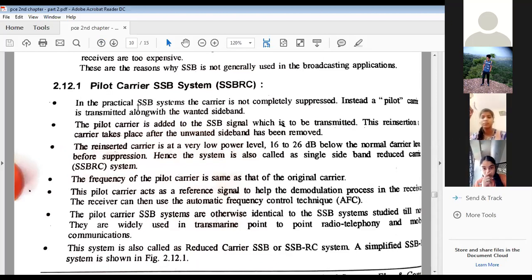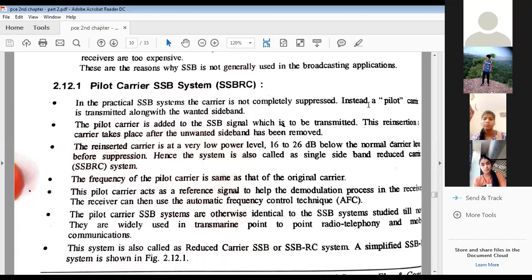In practical SSB systems, the carrier is not completely suppressed. Instead, a pilot carrier is transmitted along with the wanted sideband. As I just mentioned, in a practical SSB system, the carrier is not completely suppressed; instead, a pilot carrier is transmitted along with the wanted sideband. Now, wanted sideband means it can be upper or it can be lower, right?